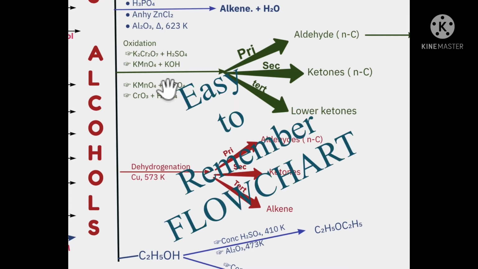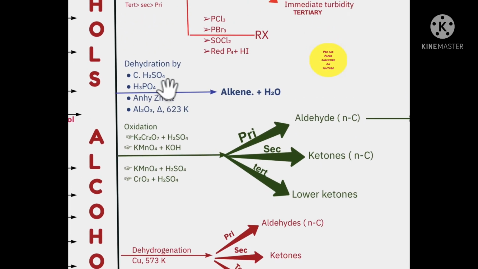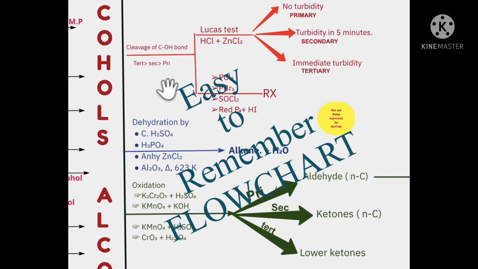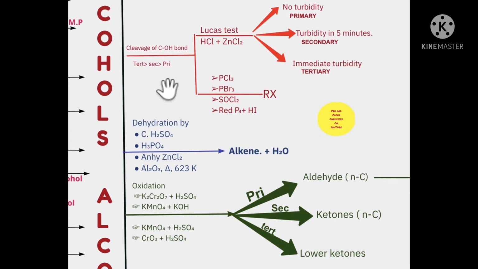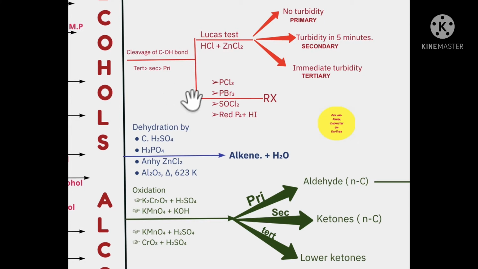It's been tested by a number of students. Students who were failing in organic chemistry reached the 70 percentile mark just with the help of these flowcharts. So these are time tested. Draw them on an A4 size sheet, use sketch pens, use colored ballpoint pens, do something colorful in life, right?